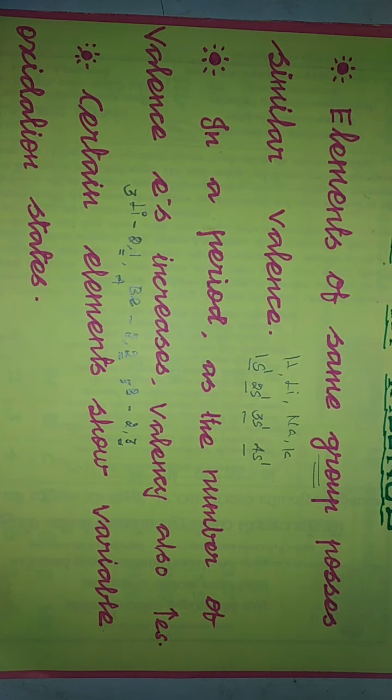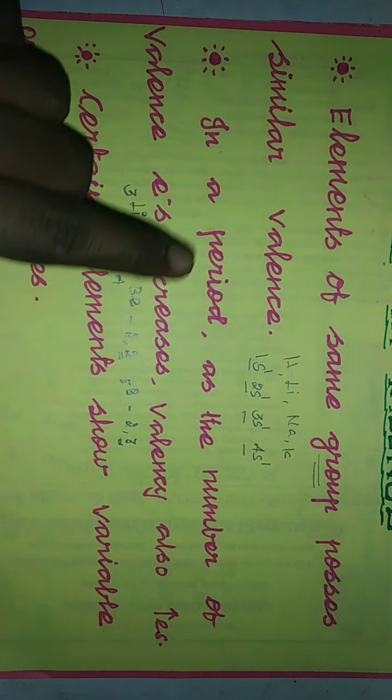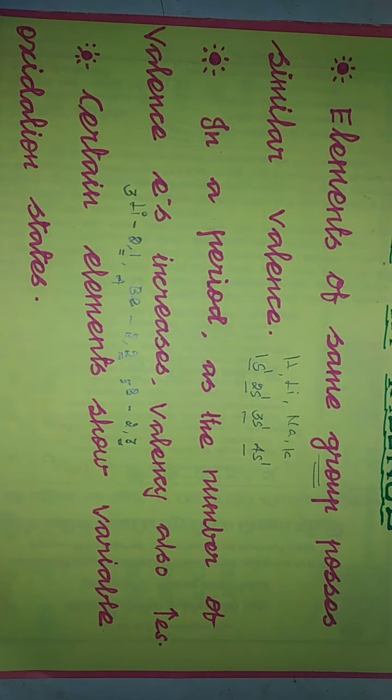So this is the difference between valence in a period and in a group. In a group, since the elements possess the same number of valence electrons, they will possess similar valency. Whereas in a period, as the number of valence electrons increases from left to right, the valency also increases.